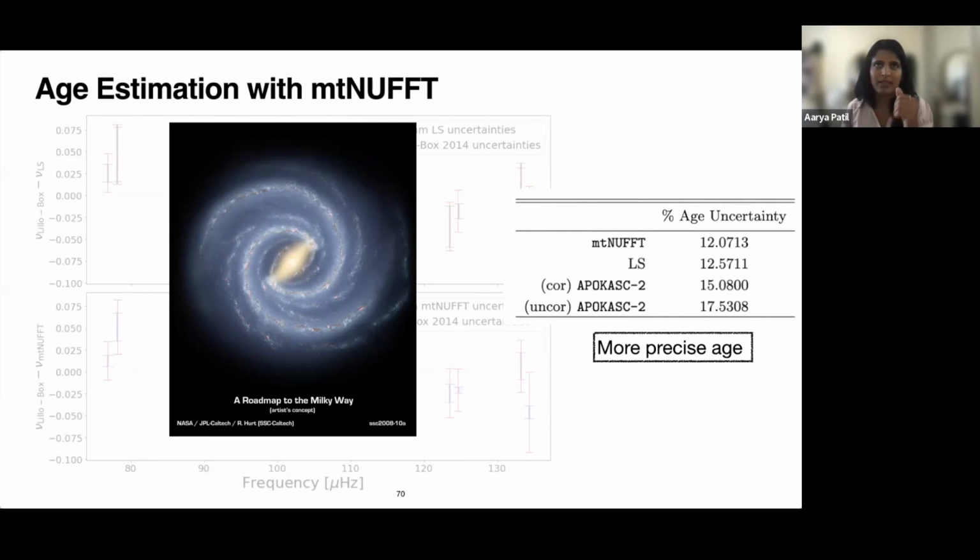But we think that if we're looking at stars that do not have as precise delta nu and nu max, so if the signal to noise ratio is not as good, then maybe the reduction will be more, and then that will improve ages more significantly. Does that answer your question?